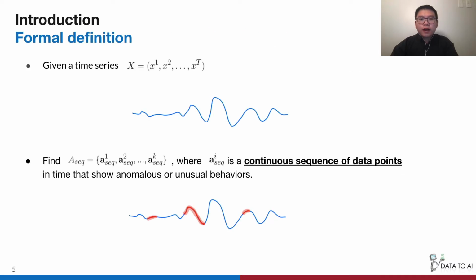To formally define our problem, let's say X is the given time series. Now, our job is to find a list of anomalous sequences. Each sequence is a continuous sequence of data points in time. We may note that, unlike the traditional time series classification problem, the anomalous segments here have different time lengths.